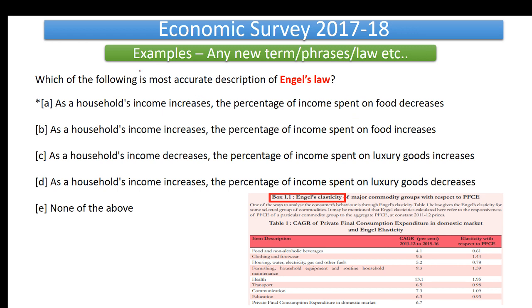Now, we have come to the third dimension, that is any new term, phrase, law, etc. So here we have a question which asks which of the following is the most accurate description of Engel's law. This is very important, right? So we saw a mention of this in the form of this box which is given in our Economic Survey. You guys can see it here. Now, when we provide you a summary, the max we can do is take a screenshot and give it to you guys, but it is not going to help you out. So we have framed a question on this Engel's law, so that you are able to actually understand and retain what it is, right?